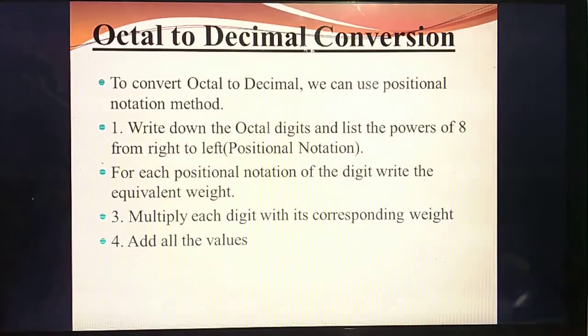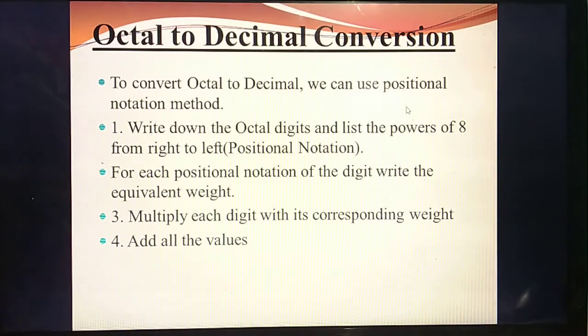Then the next thing is octal to decimal conversion, okay? Name itself, the given number is an octal number. You are converting the given octal number into which number? Decimal number. Here also you are using which method? Positional notation method. What are the steps?